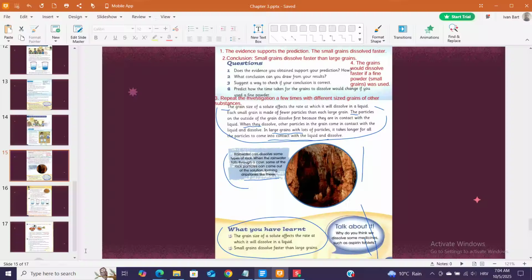1. The evidence supports the prediction. The small grains dissolved faster. 2. Conclusion: small grains dissolve faster than large grains. Questions. 1. Does the evidence you obtain support your prediction? 2. What conclusion can you draw from your results? 3. Suggest a way to check if your conclusion is correct.